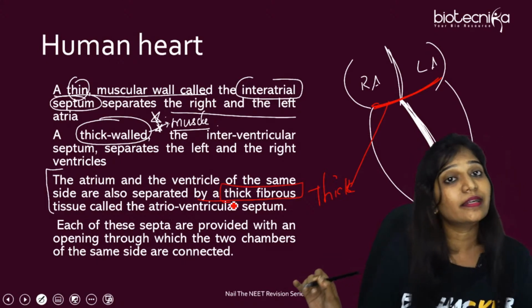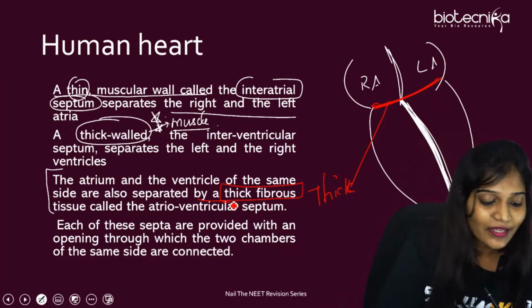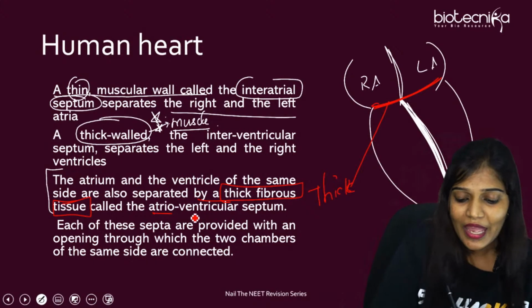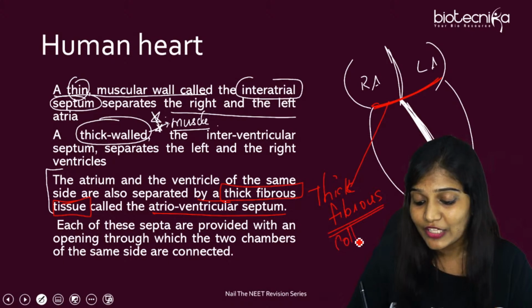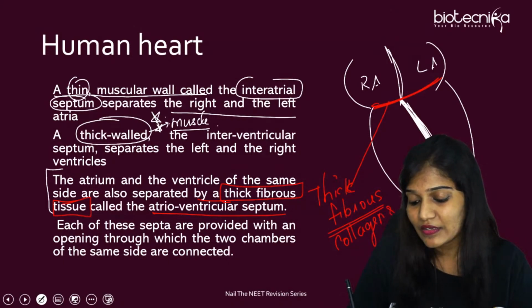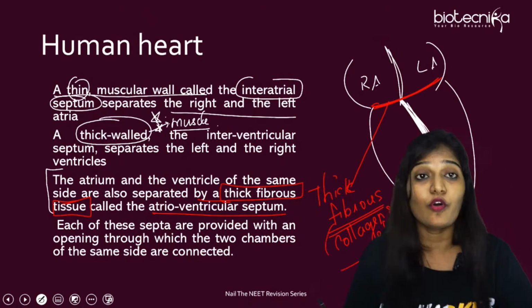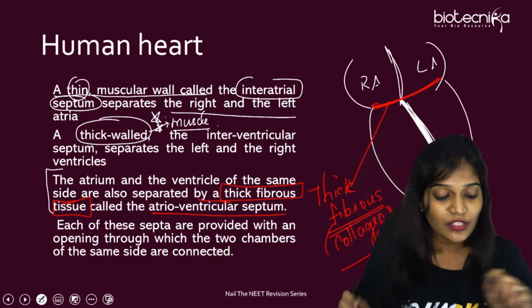If you have NCERT in your book, please underline this point. A thick fibrous tissue is actually present over there. Fibrous, which means they are made up of collagen and elastin. Collagen and elastin are present, which are tough materials actually. And that's why we'll be talking about the AV node. The AV node is mainly responsible.